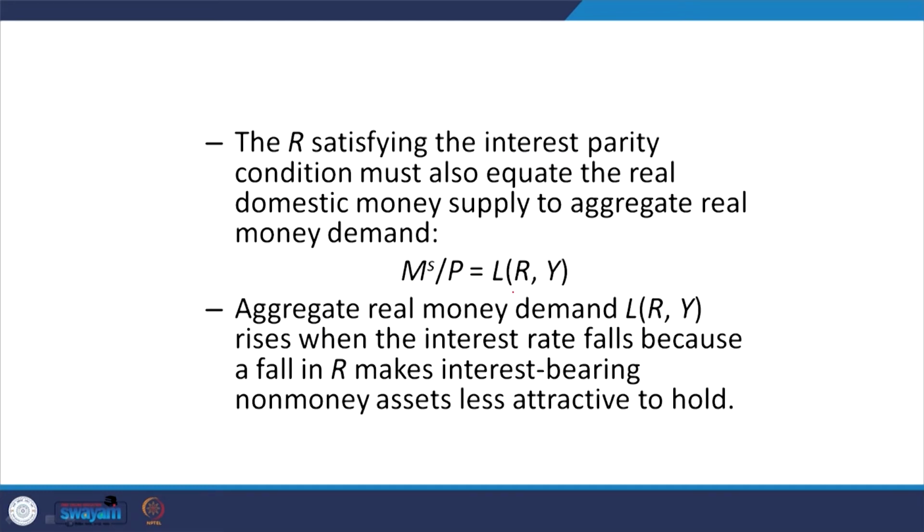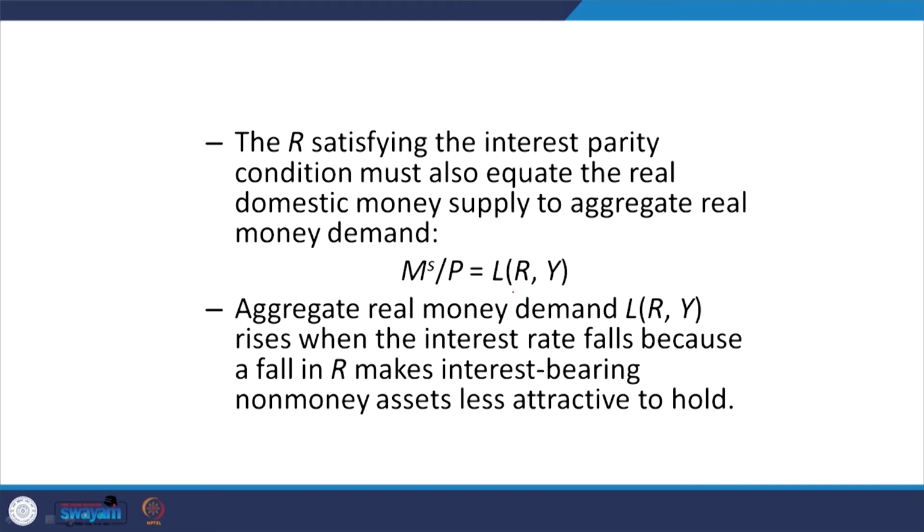So, R satisfying the interest parity condition must also equate the real domestic money supply to aggregate real money demand. So, the real money supply should be equal to the demand for money, which is a function of the interest rate and the income of the country.